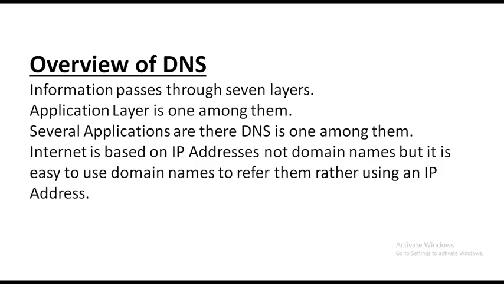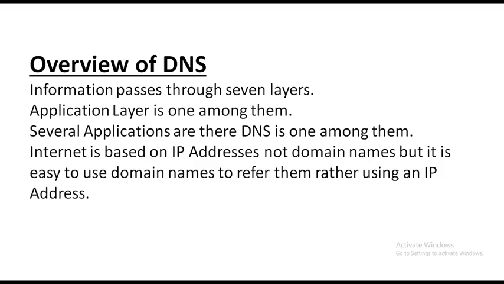To know more about how DNS works, we must first know what an IP address is, what a URL is, and what the DNS components are. Let us see one by one. While typing a web address, for example www.google.com or www.tnschools.gov.in, DNS translates it into a machine friendly IP address.